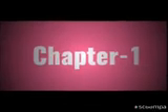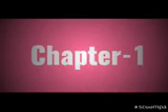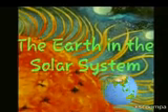Yes, okay. Chapter 1. Where we are living, which planet is known as blue in color? Yes, the earth. This topic is the earth in the solar system. Where is the earth located? What are the features of the earth? You are going to see. Okay. Wow, wonderful sky at night. Yes.